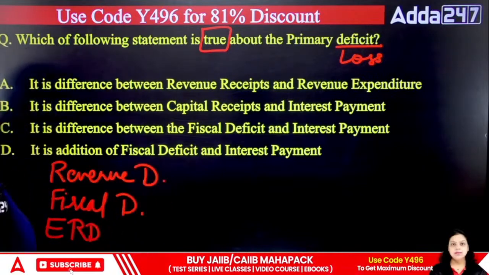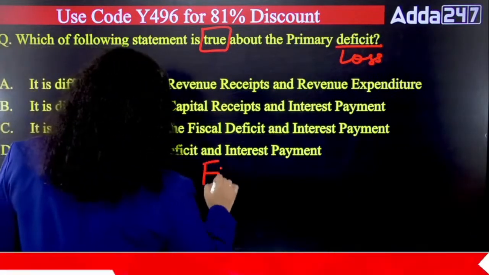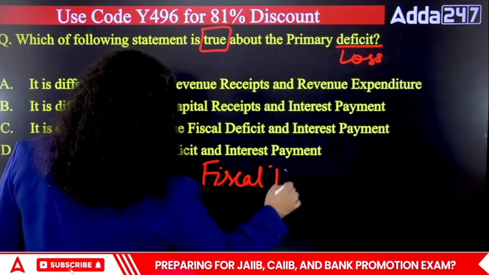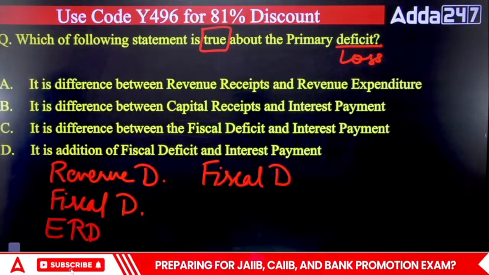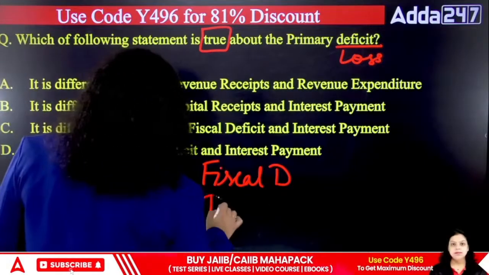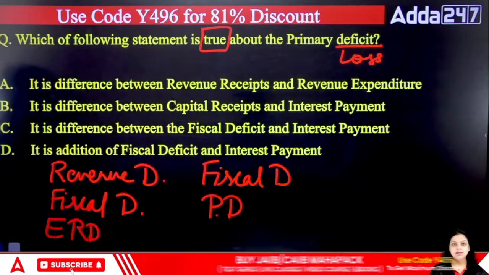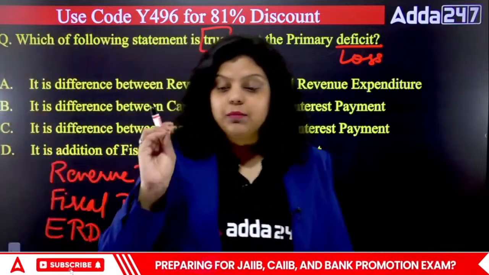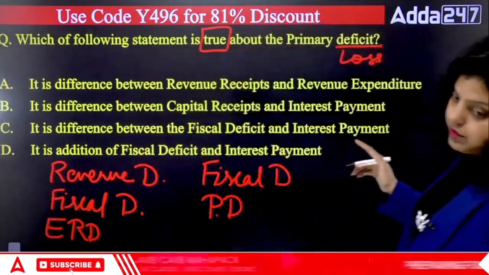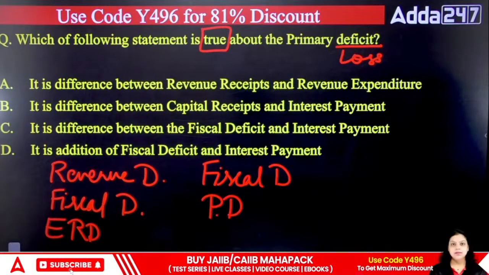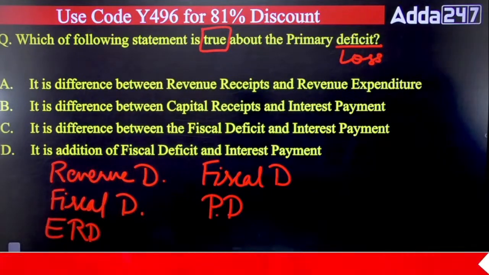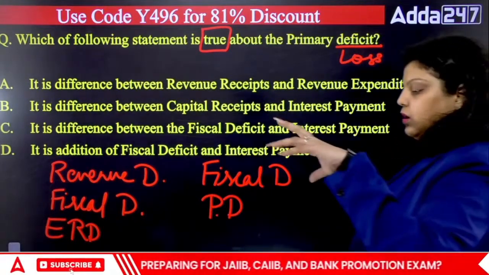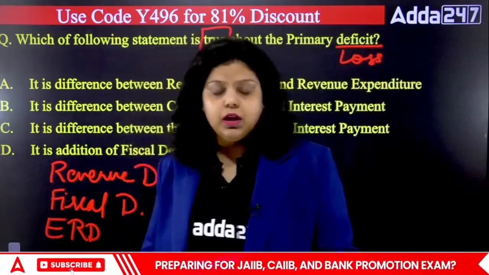Apart from that, we also have the fiscal deficit. Apart from the fiscal deficit, we have next the primary deficit. So these are the five types of deficits in the budget, and out of these we are asking about the fifth one, that is the primary deficit. We know that the government of India borrows money from home, from abroad, and from the RBI also.